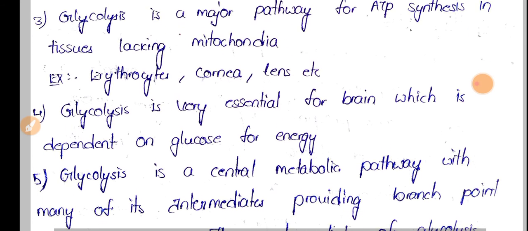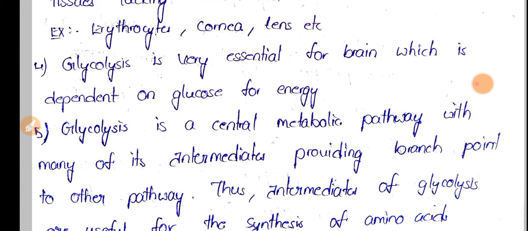And glycolysis is very essential for the brain, which is dependent on glucose for energy. Of the ATP produced in our whole body, a major portion is utilized by our brain.